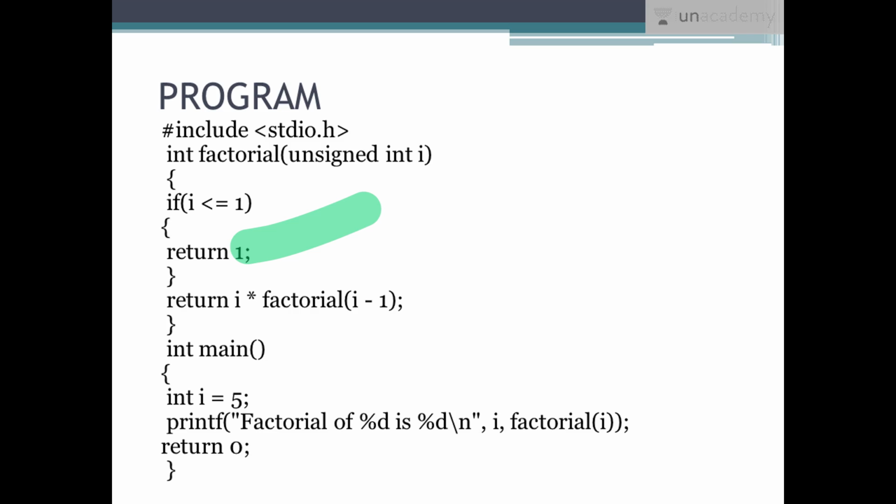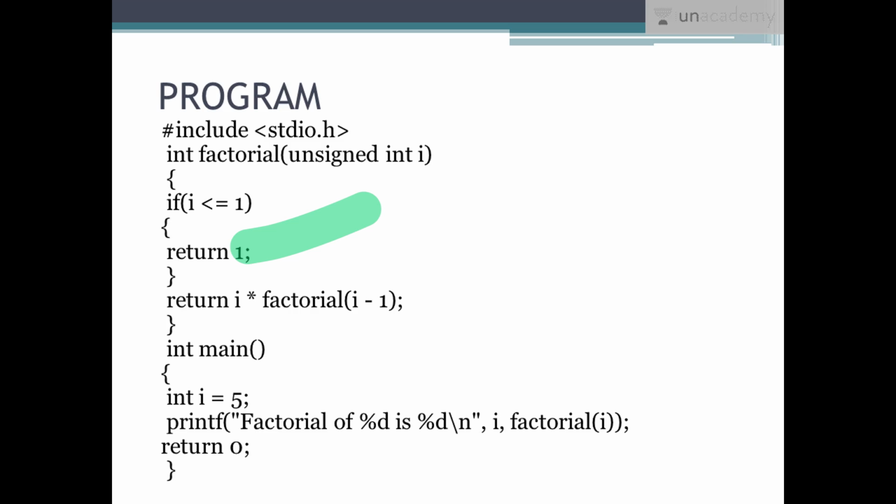If you gave 5, that would be 5 into factorial of 5 minus 1, that is, into 4 factorial. Then again it would be 4 into 3 minus 1 factorial. Then it would be 3 into 2 minus 1 factorial. Then it would be 2 into 1 minus 1 factorial. In that way you would be able to calculate 5 into 4 into 3 into 2 into 1, that is nothing but 5 into 4 is 20, 20 into 3 is 60, 60 into 2 is 120. So that would be the factorial of a given number.